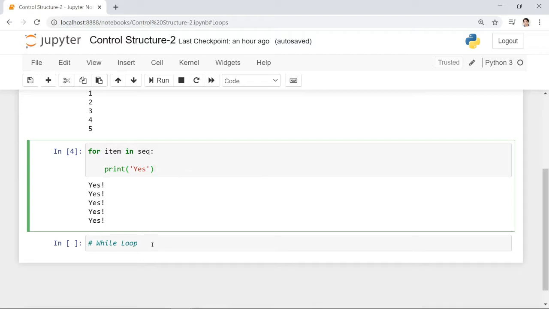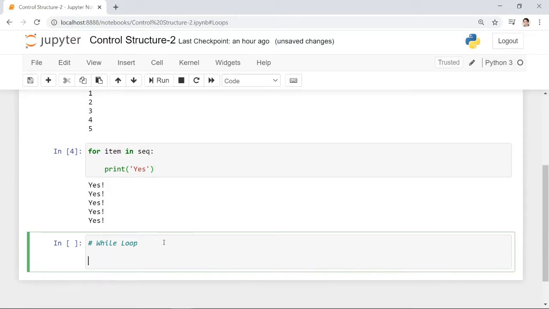The while loop is another kind of loop in Python, but it has a different structure. The loop will run while the condition is true. This is the syntax for the while loop: for example, while i is less than 5. Instead of a curly bracket, in Python you end it with a colon.